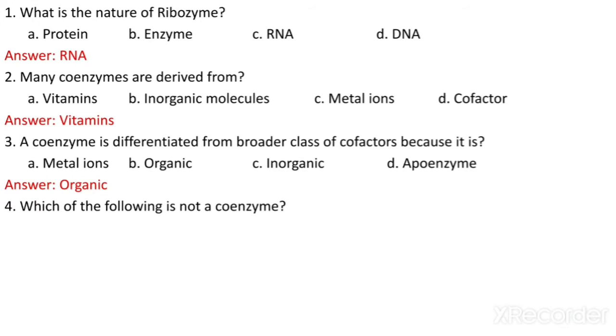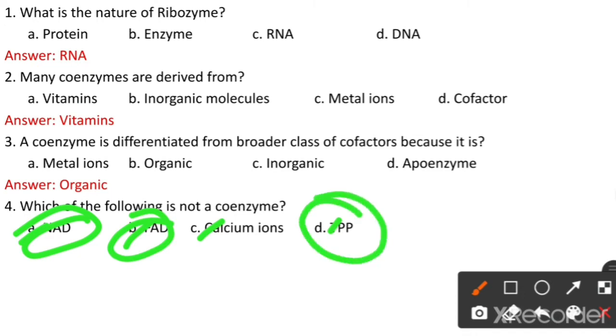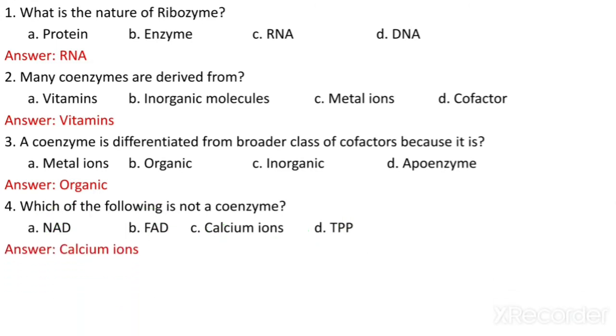Which of the following is not a coenzyme? NAD, FAD, calcium ions, TPP. So NAD is a coenzyme, FAD is a coenzyme, TPP is also a coenzyme. So answer is calcium ions. Calcium ions are not coenzymes.